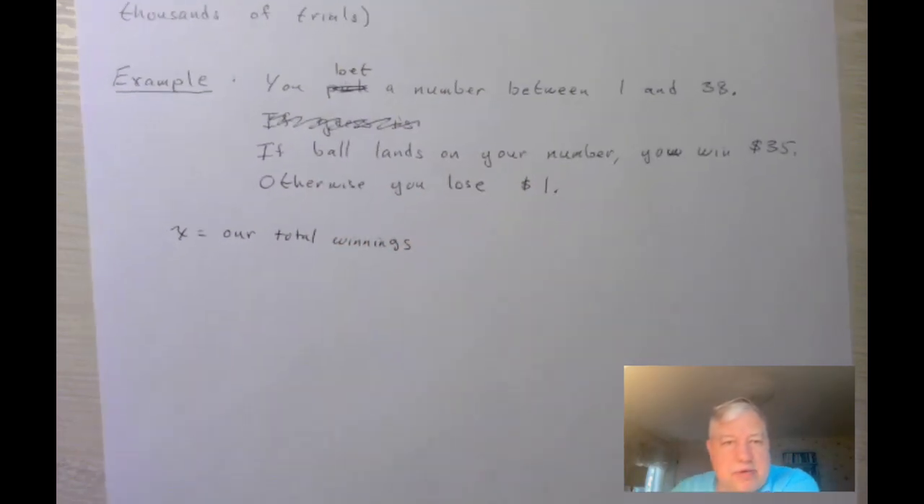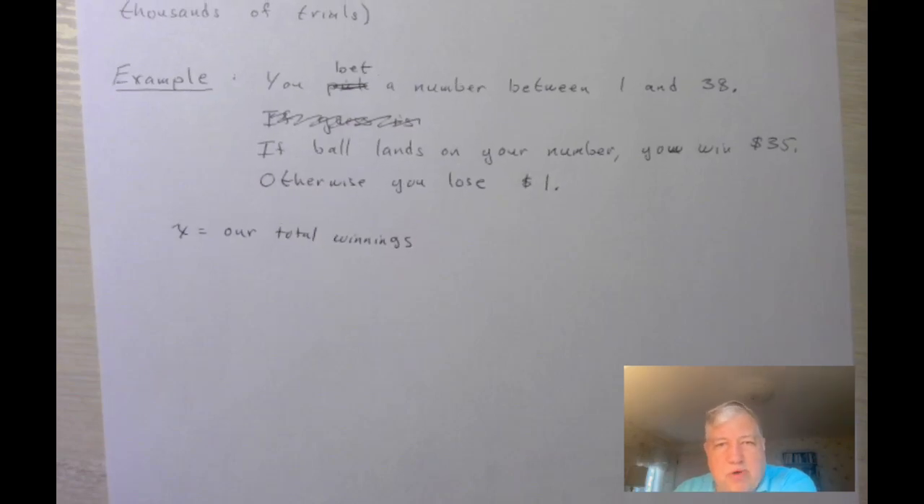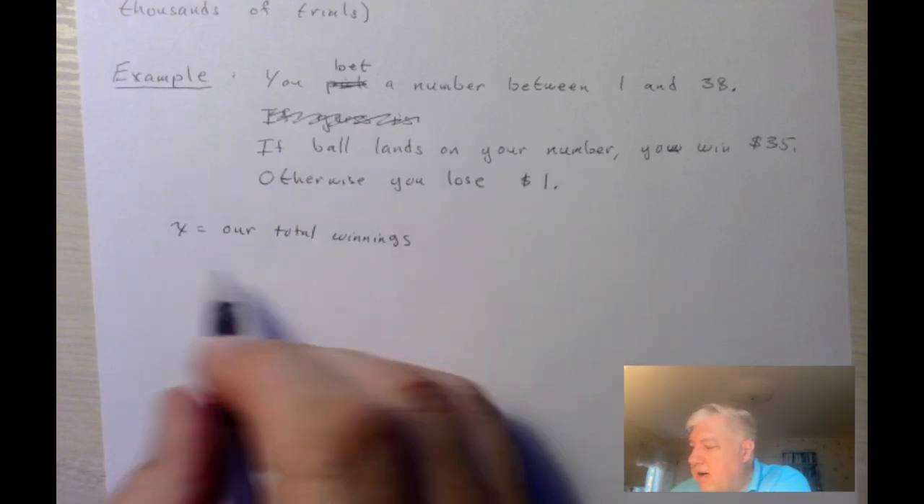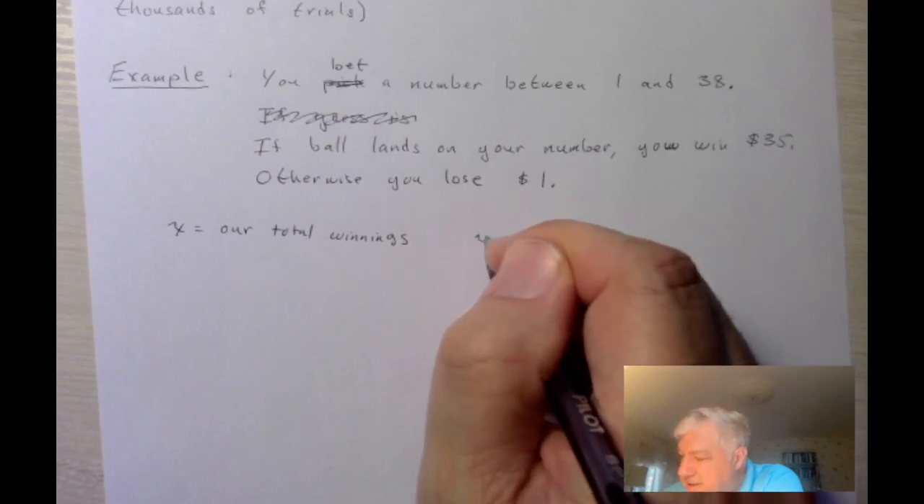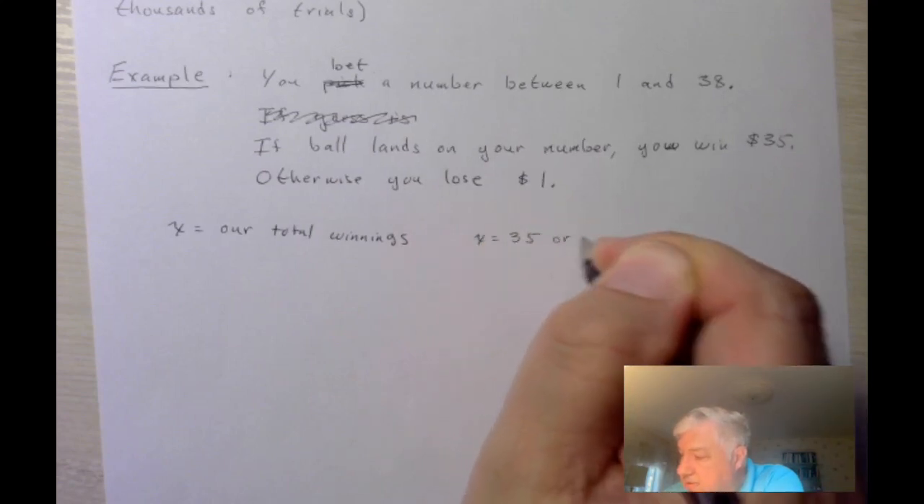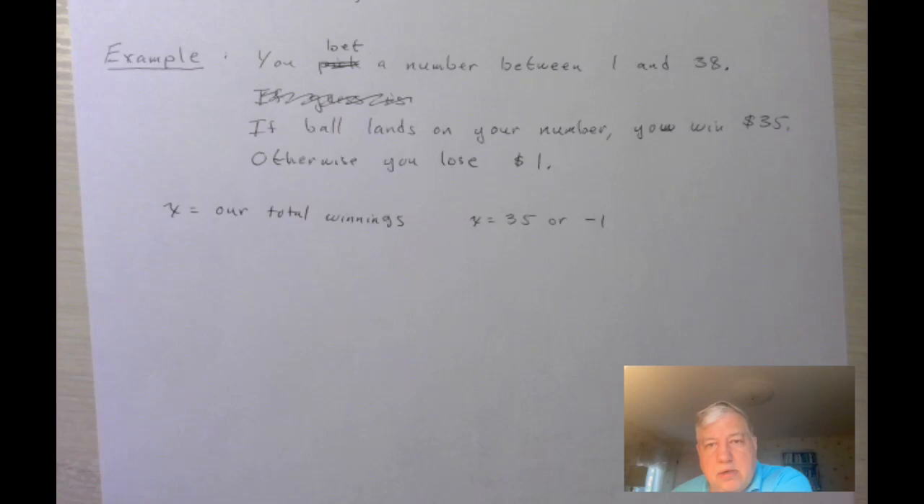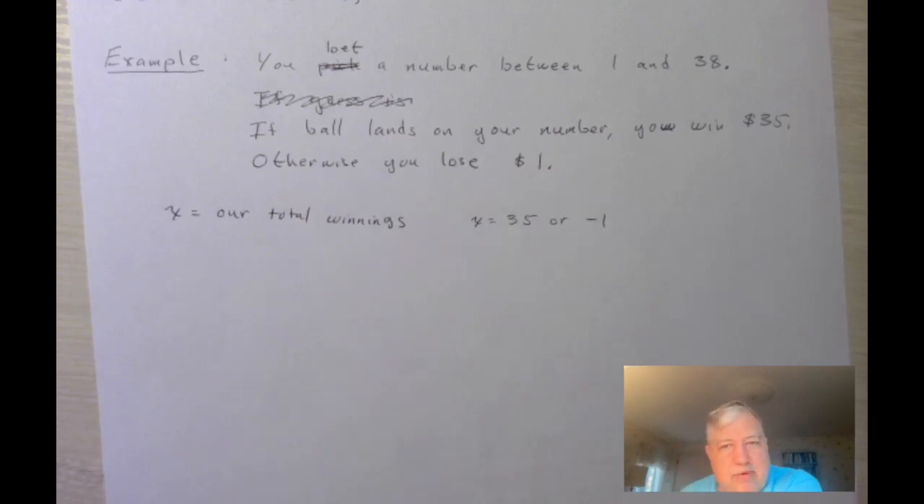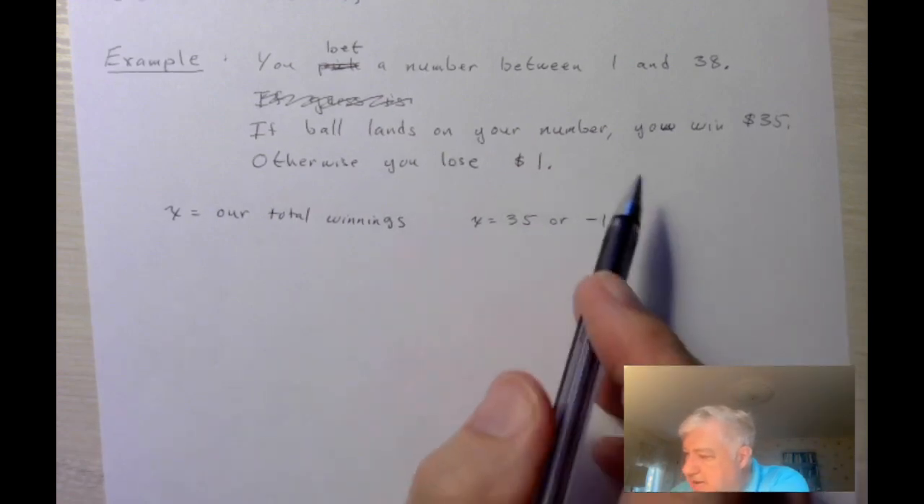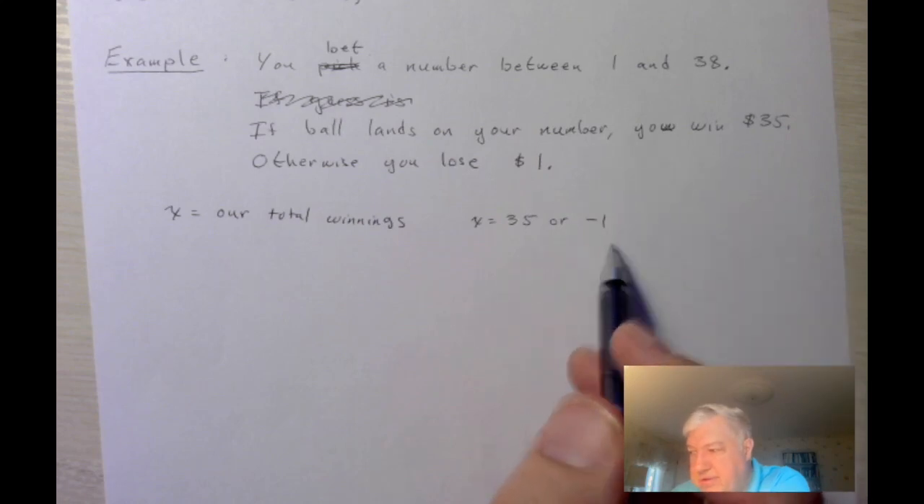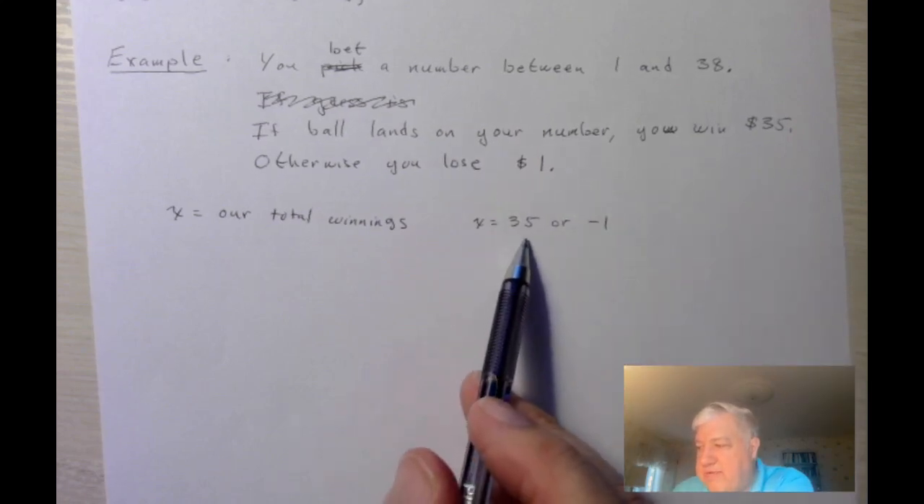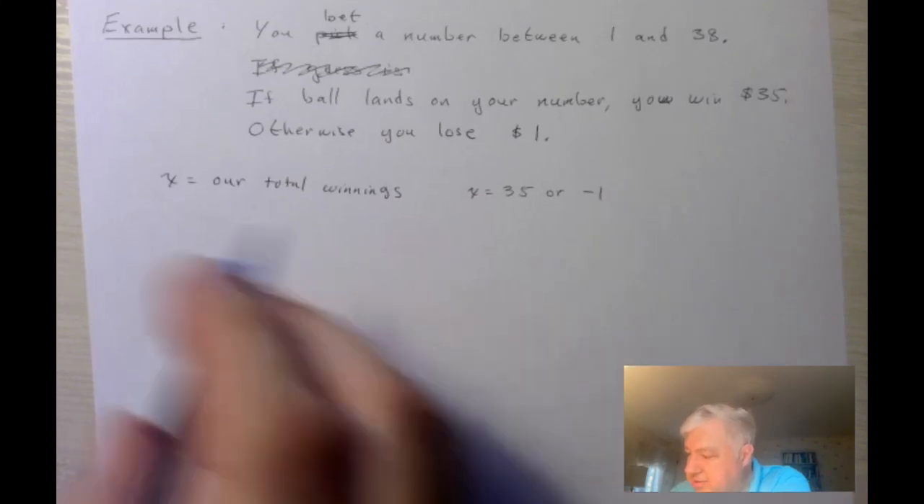In terms of dollars. Now we can see that x is either going to be 35 or -1, because those are our only options. We're allowing x to be negative. We don't have to write all 38 options down. We know that 37 out of 38 times we're going to lose $1, and 1 out of 38 times we're going to win $35.